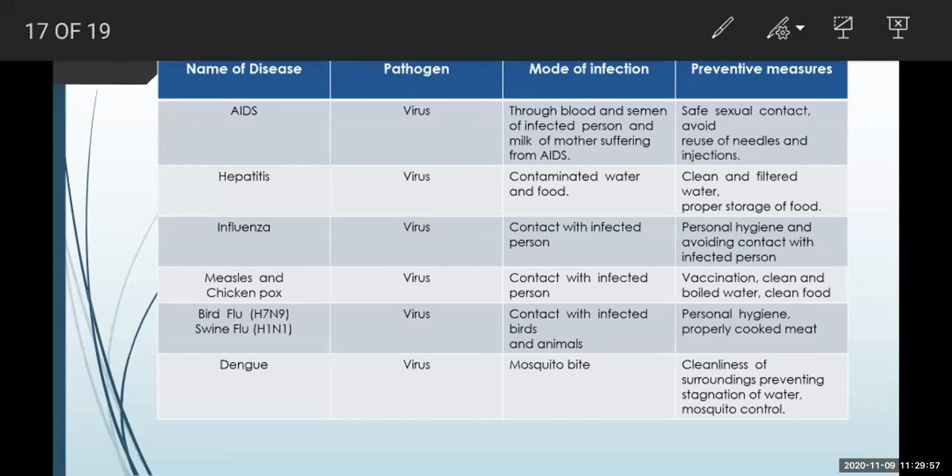Wearing full sleeves clothes, using mosquito repellents like Good Night or Odomos, or using mosquito nets can help you avoid mosquito bites.